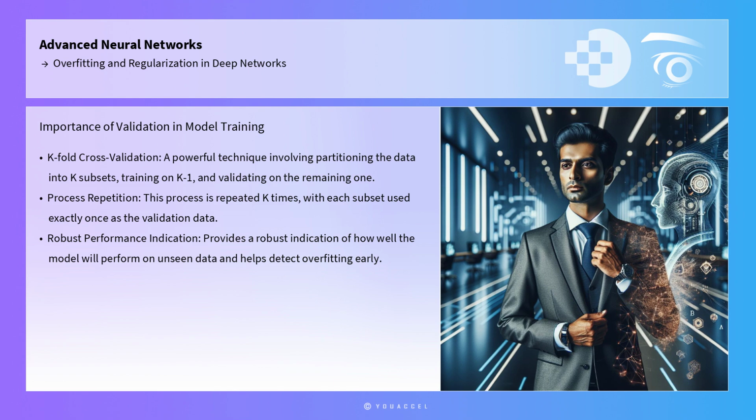While regularization techniques are essential, it's equally important to adopt a comprehensive validation strategy. K-fold cross-validation is a powerful technique that involves partitioning the data into K subsets, training the model on K-1 subsets, and validating it on the remaining one. This process is repeated K times, with each subset used exactly once as the validation data. The results are then averaged to produce a single estimation. This method provides a robust indication of how well the model will perform on unseen data and can help detect overfitting early.